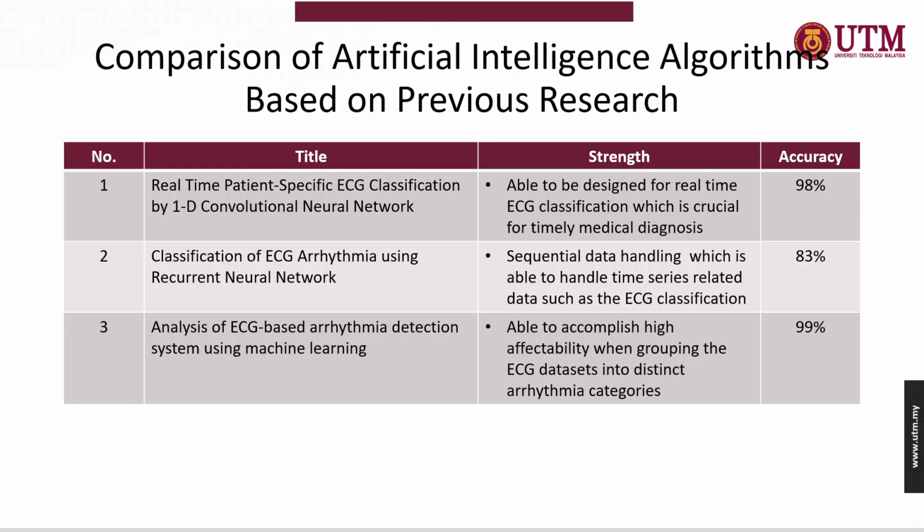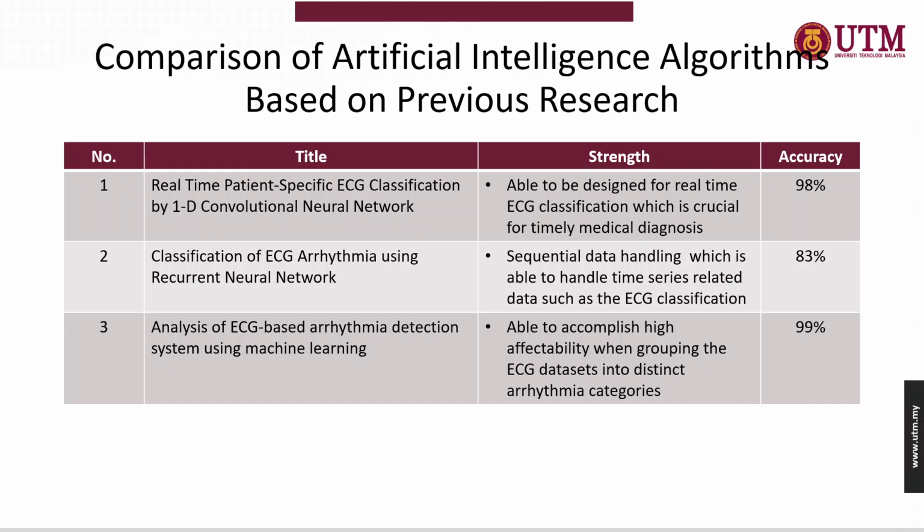Next will be classification of ECG arrhythmia through the usage of a recurrent neural network. One of the main strengths is that it is able to handle sequential data, which is time series related data, one of which is ECG classification. The accuracy is 83%.